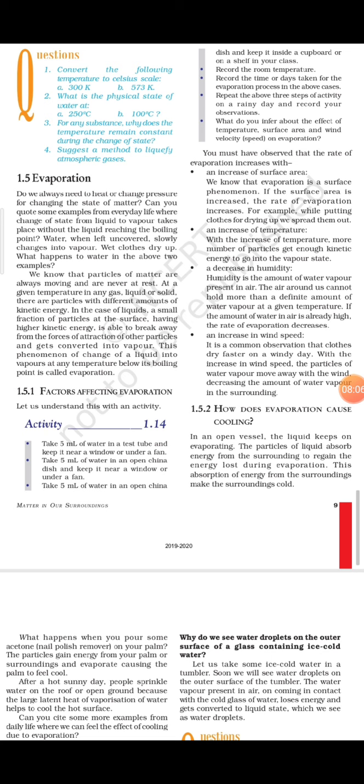So actually what happens is, when we increase the surface area, more particles come to the surface. As more particles are present at the surface with greater kinetic energy, more particles are exposed to the outer atmosphere, and they can easily convert into the vapor state. So this is the reason, and you can easily relate this to an everyday life example also.